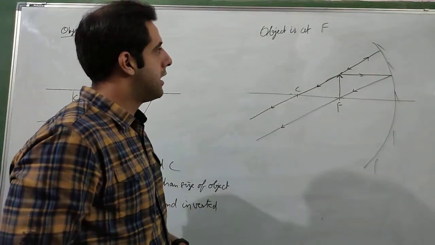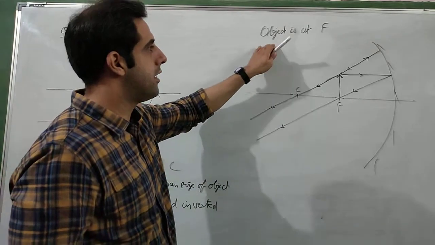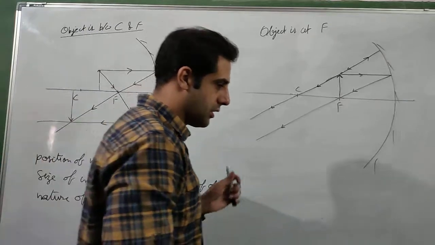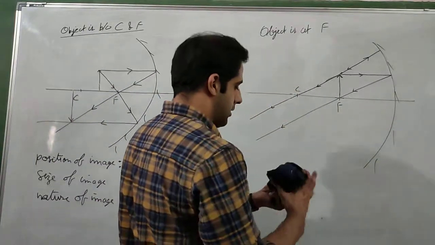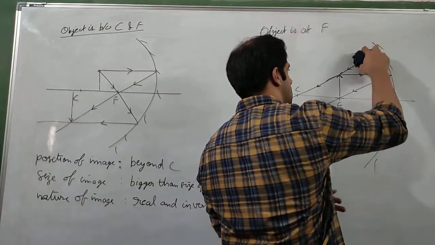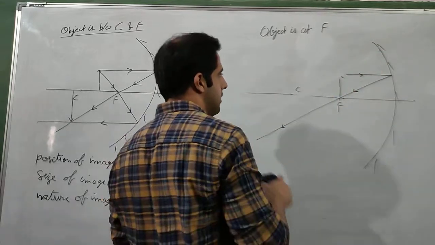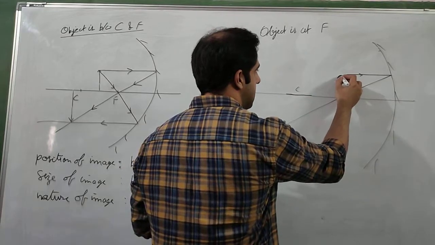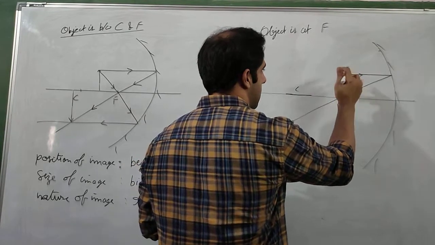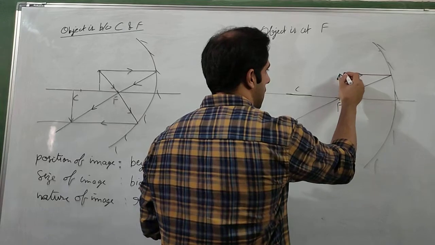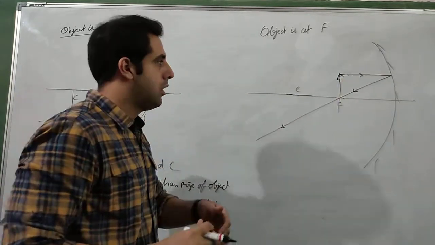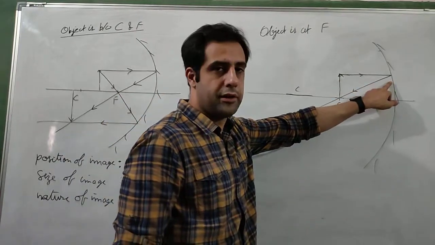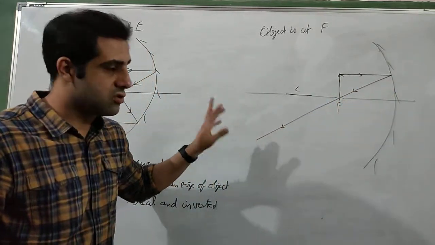Now next, let us come to this particular condition when the object is at focus. Now it is a bit typical condition. Let me first remove this ray so that you are able to understand properly. Now in this particular case, the object is at focus. The object is kept at the focus. Now one ray is going parallel to principal axis. After reflection it is passing through focus, going like this.